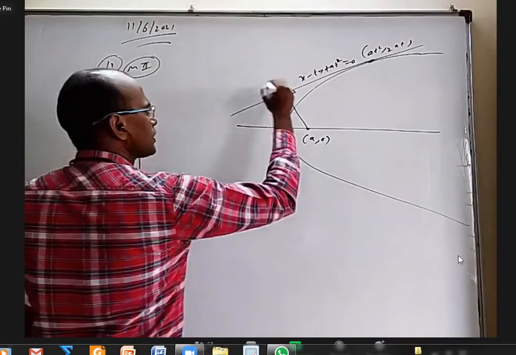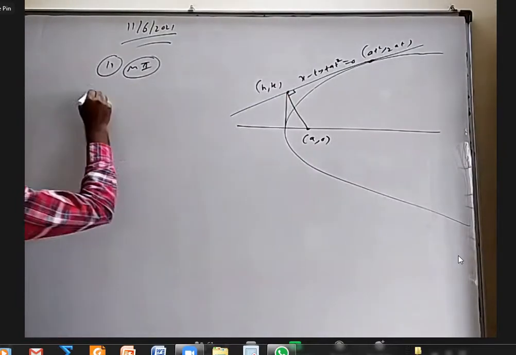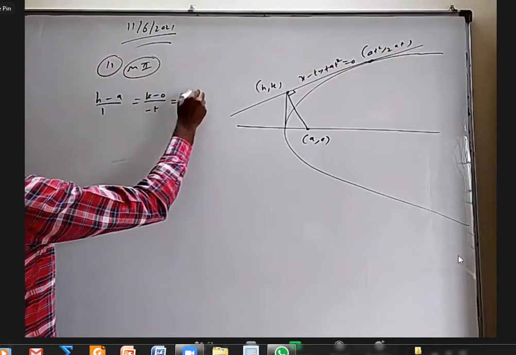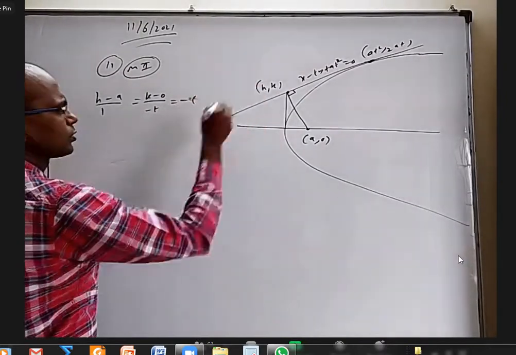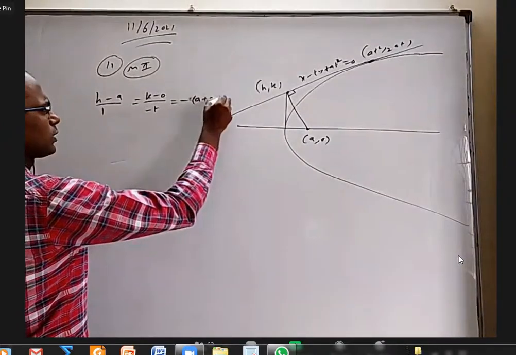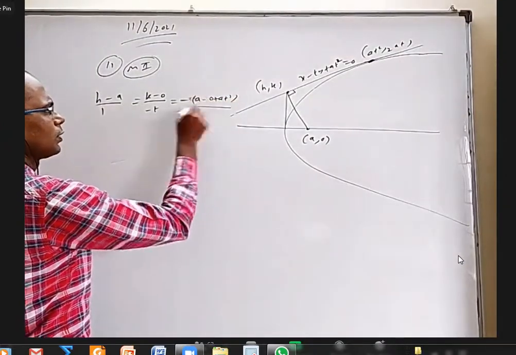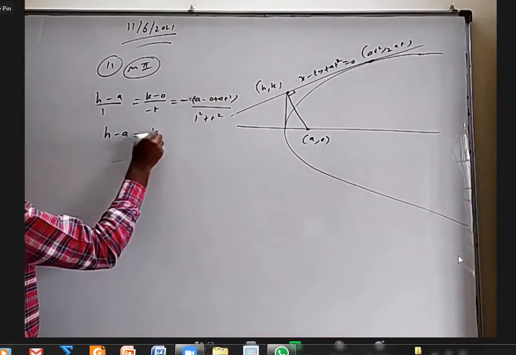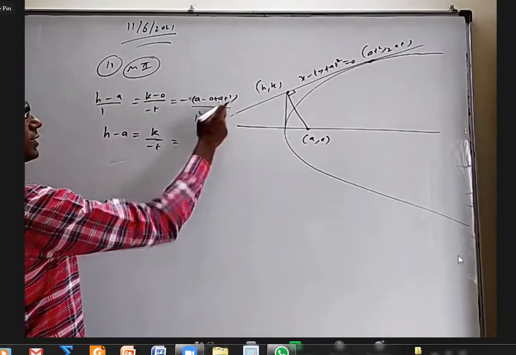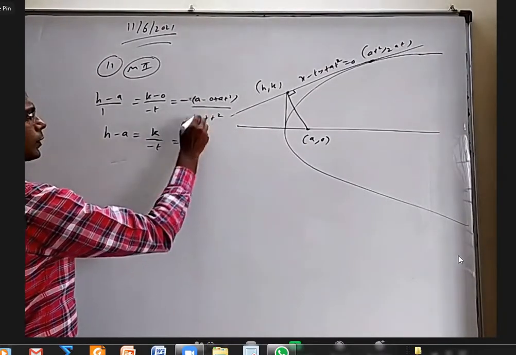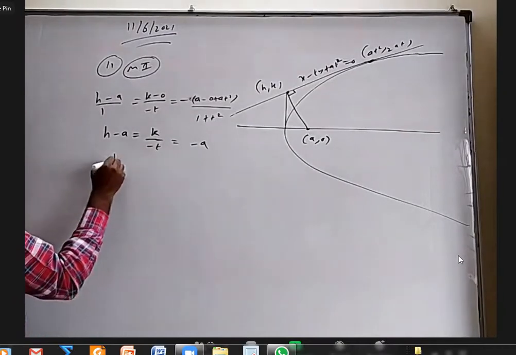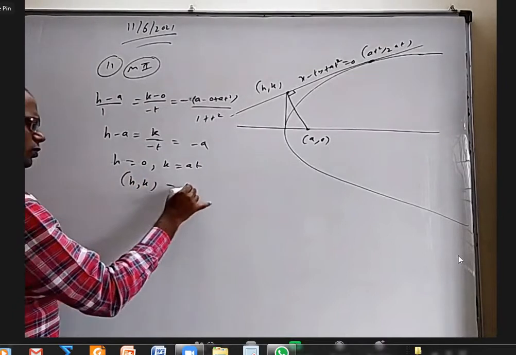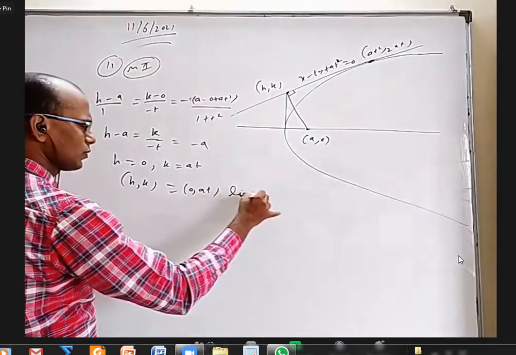If they say take this point as h comma k, then h minus a by 1, k minus 0 by minus t equals minus of a plus 0 plus at square by 1 square plus t square. That is h minus a, k by minus t, and a plus at square. So you got h is equal to 0, k equal to at. H comma k, which is 0 comma at, lies on tangent at vertex.